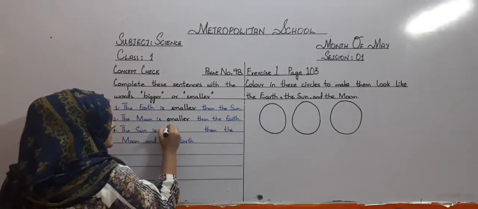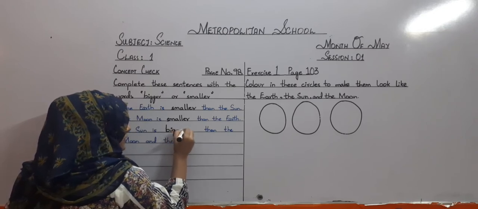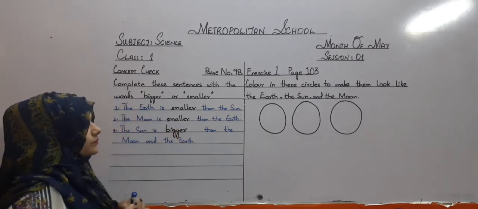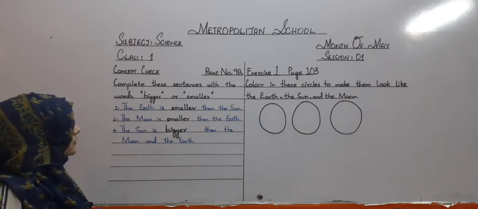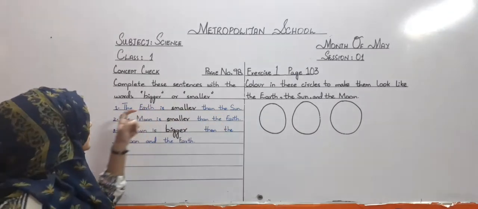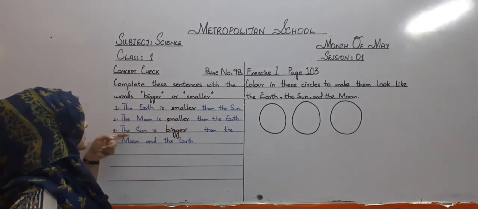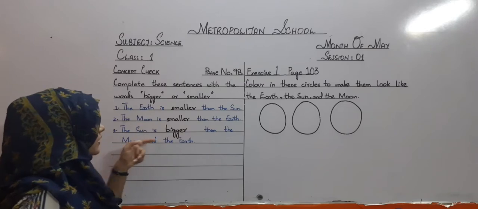That's why it is very bigger than the earth and the moon. So let's repeat it once again. The earth is smaller than the sun, the moon is smaller than the earth, and then the sun is bigger than the moon and the earth.